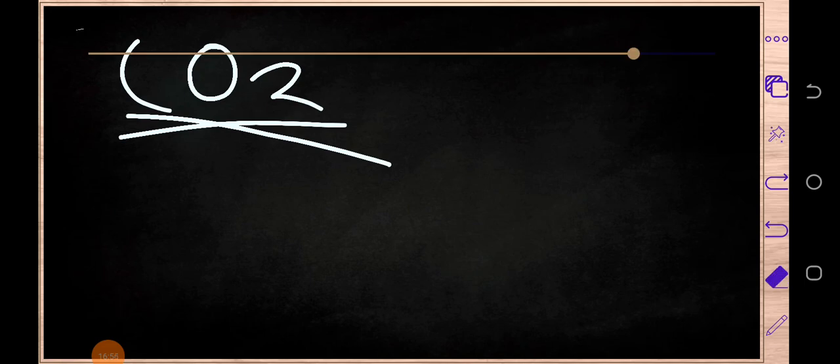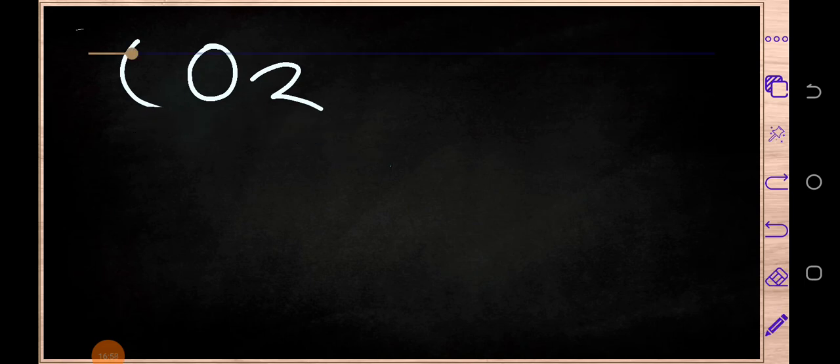So let's say, for example, we've been given carbon dioxide. This is a chemical formula, as you can see. So now, how did they come up with this chemical formula? How did they know that the chemical formula for carbon dioxide looks like this? How do we write this chemical formula for carbon dioxide? Well, just keep on following me. I'll guide you through step by step, as I said earlier on.